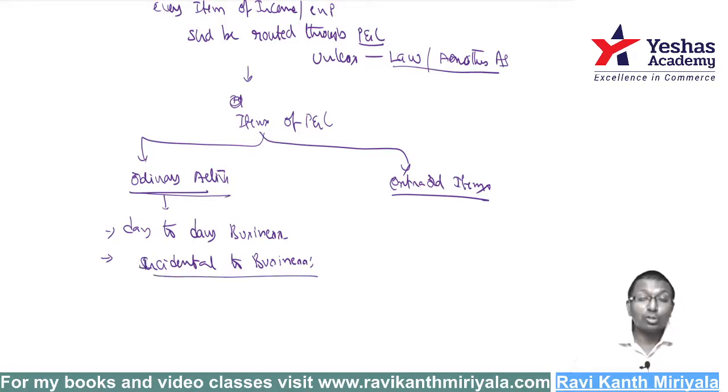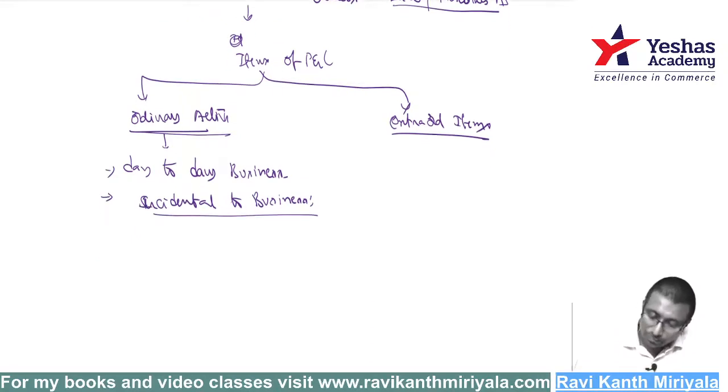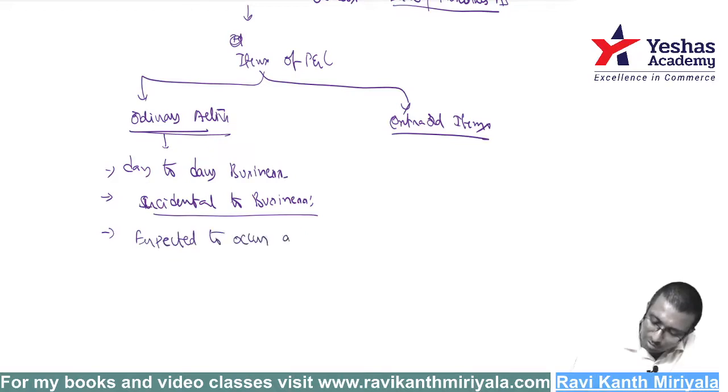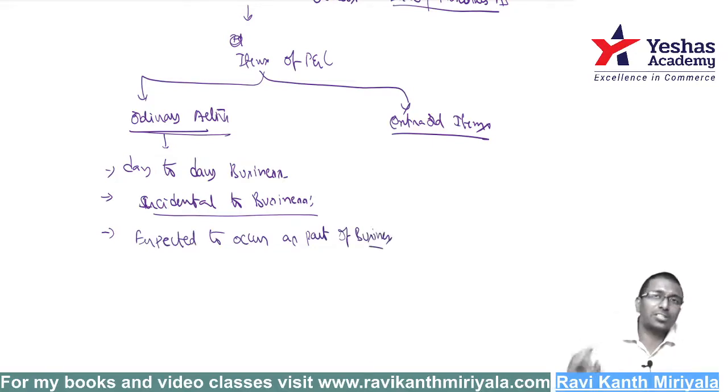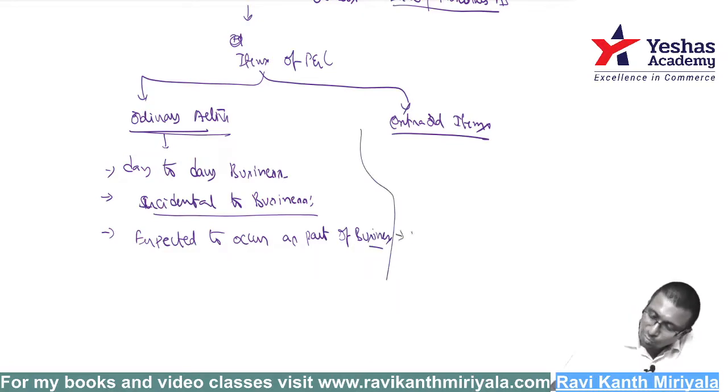It is incidental to business, because of the business it is happening. Okay, right. And what do I say? One more word I use here: expected to occur. Expected to occur as part of business. This is more important. Because business is there, it is very much expected. At the same time, in an extraordinary item, what do I say? It is not expected. Not expected to occur.